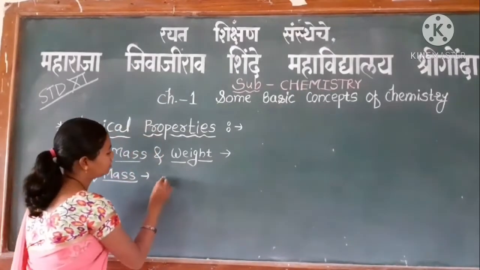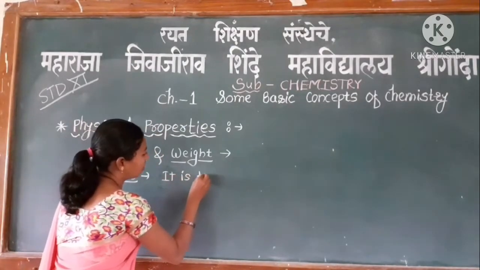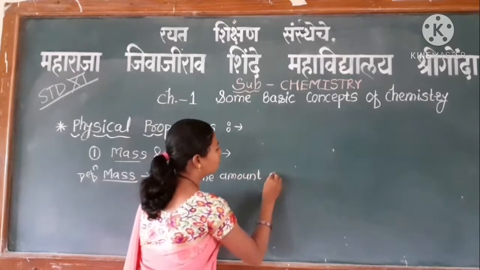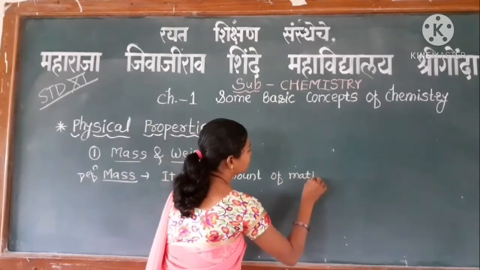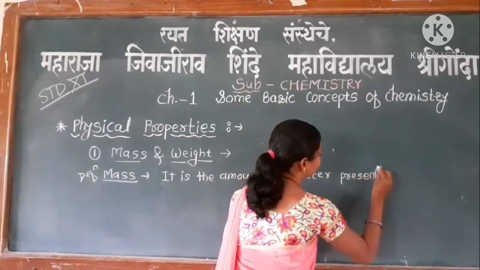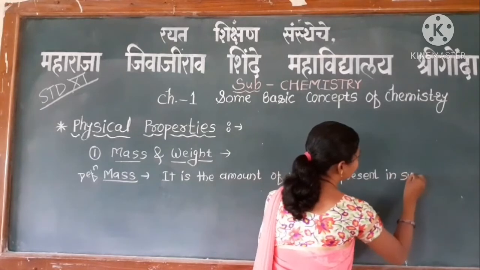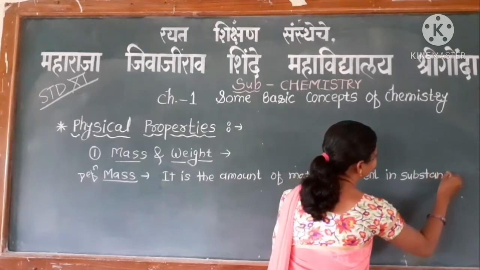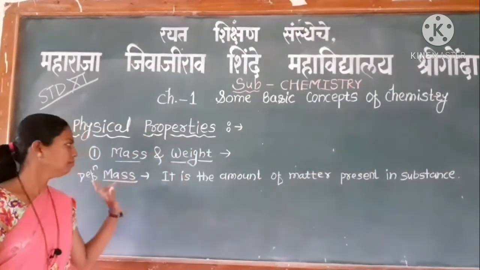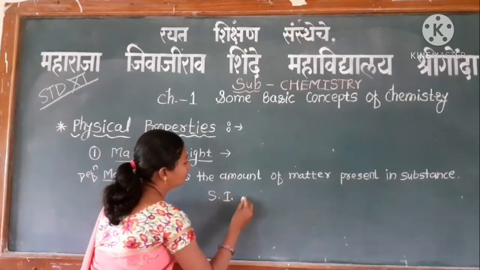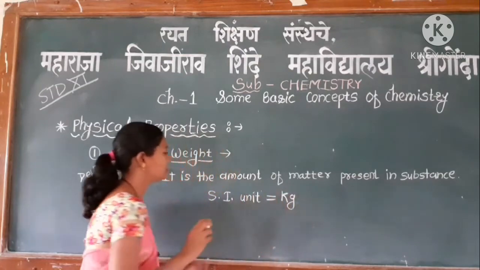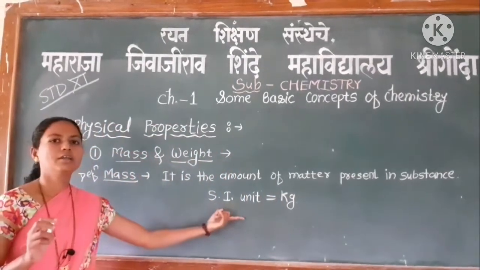That is, it is the amount of matter present in a substance. The amount of matter present in the substance is called mass. The SI unit of mass is kg. That means we measure mass in kilograms.